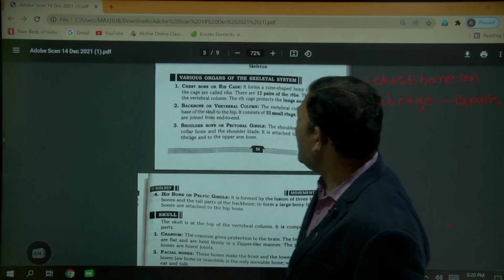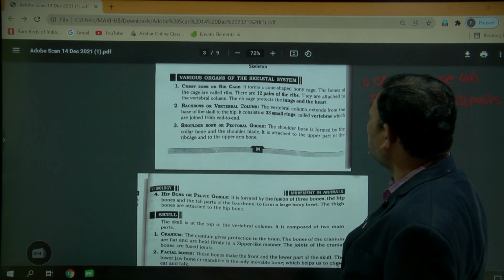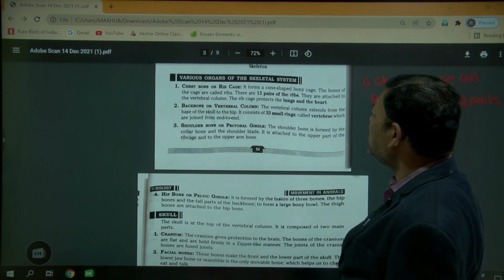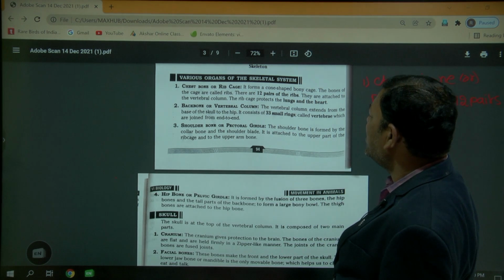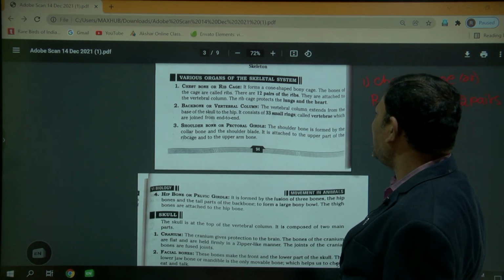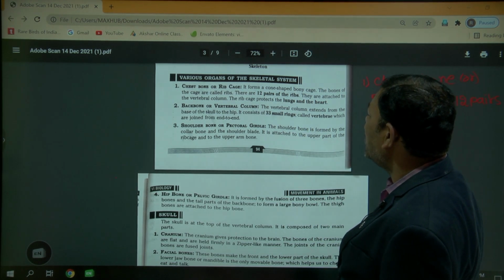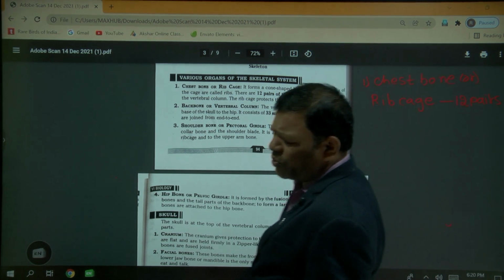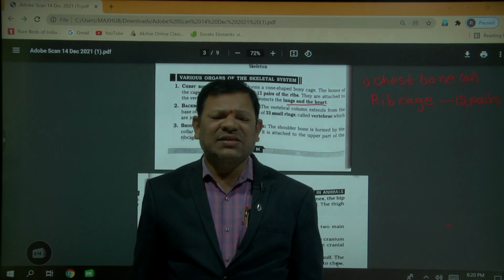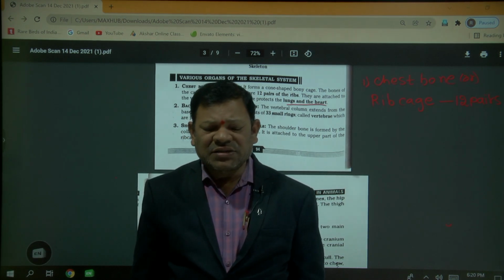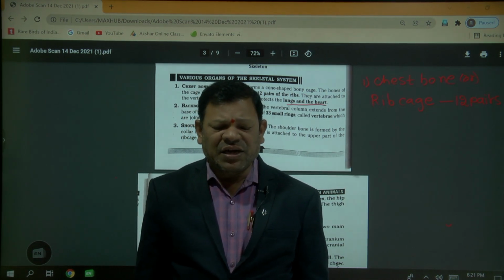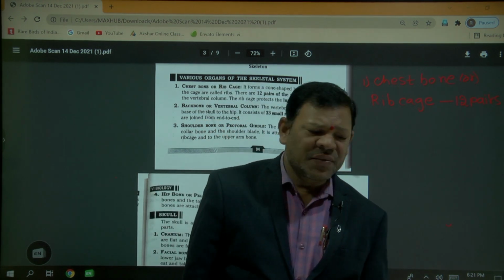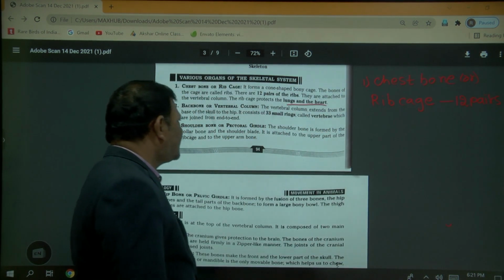Okay, so actually it forms a cone shaped bony cage. The bones of the cage are called ribs. There are 12 pairs of ribs. They are attached to the vertebral column. The rib cage protects the lungs and heart. A very important point is that the rib cage protects the internal structures of the heart and lungs.